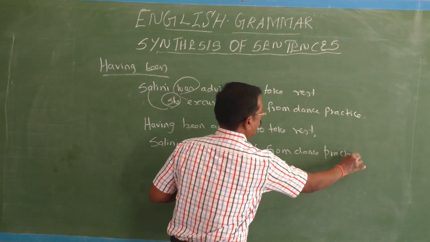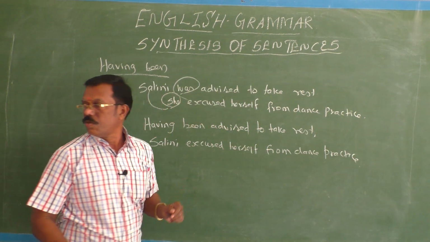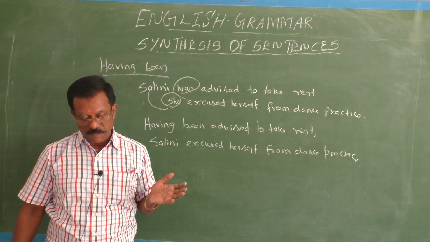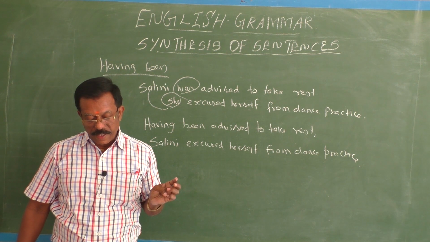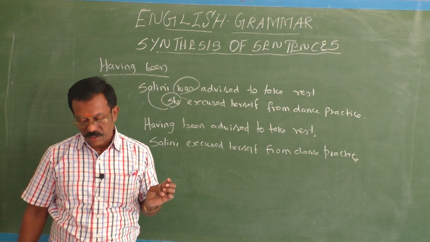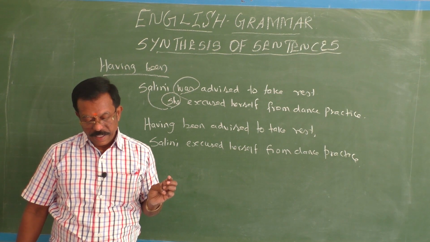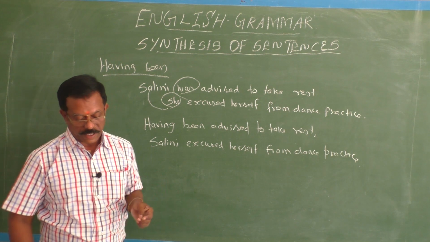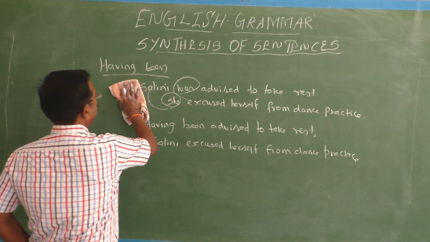Okay, so in this way you can synthesize these two sentences using this having been structure. I will give you one more example for this. We were given the directions to the campsite. We set out on our journey. Having been given directions, okay, I will write the sentence on the board.